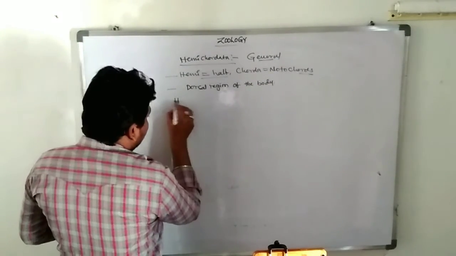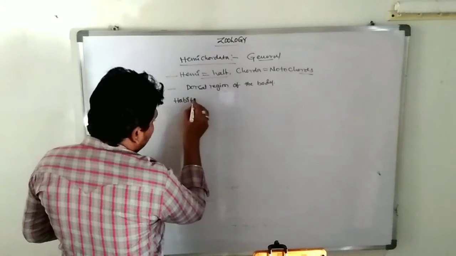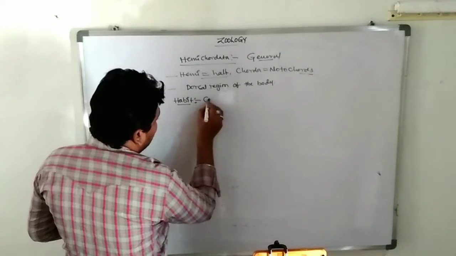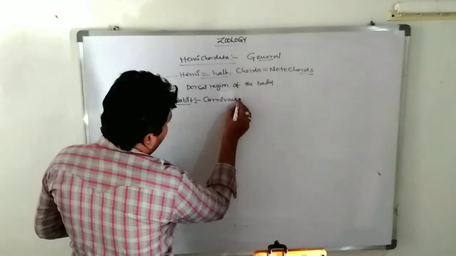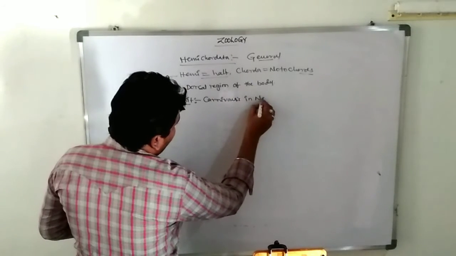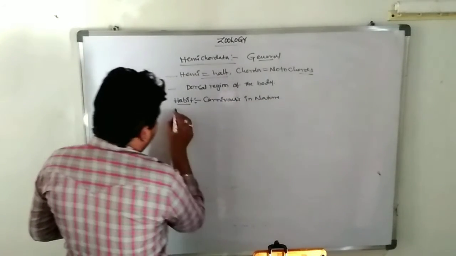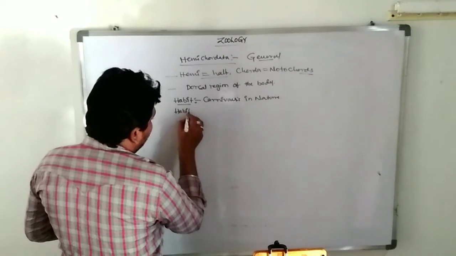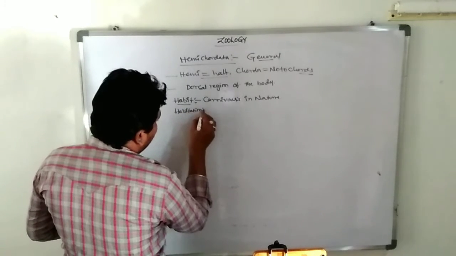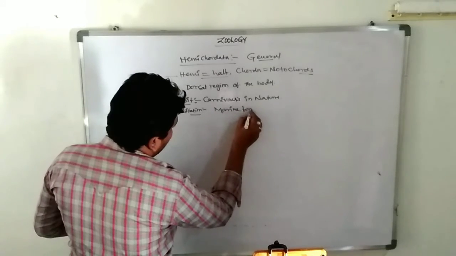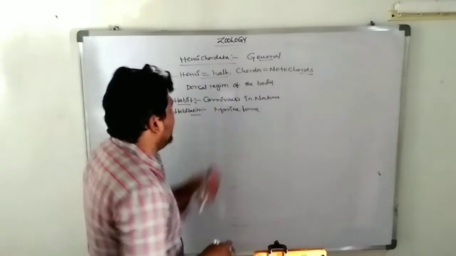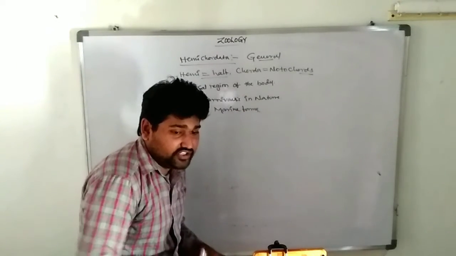Next one, the habit and habitation. Habit: these are completely carnivorous in nature. Habitation: where do they stay? These are completely marine forms. Clear.